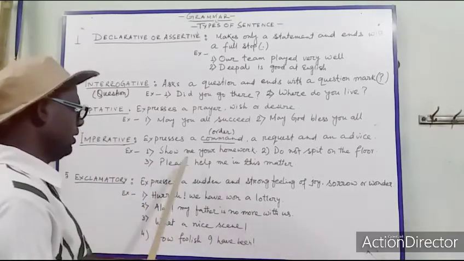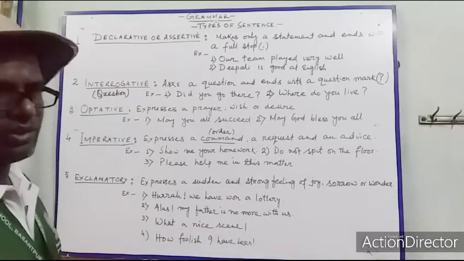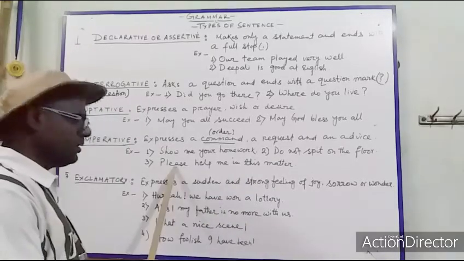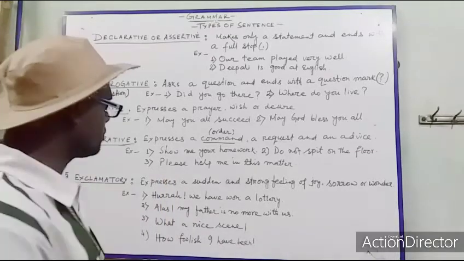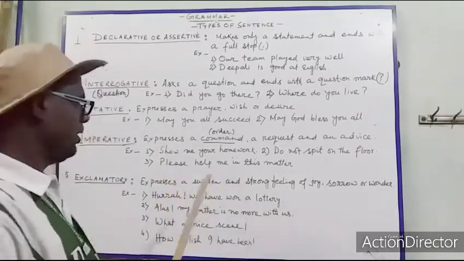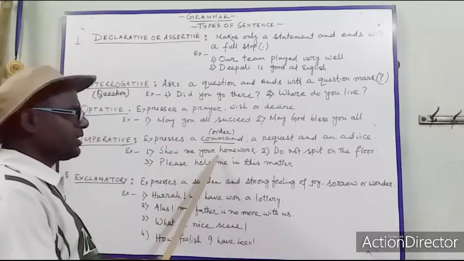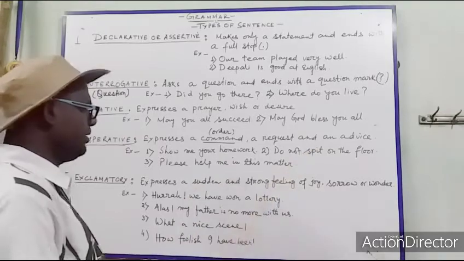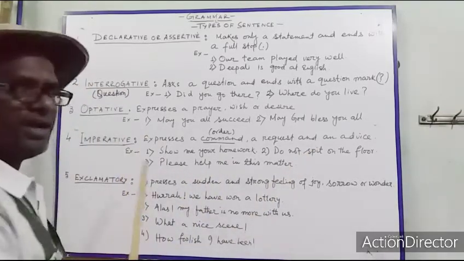Next sentence, please help me in this matter. So here the word please is expressing a request. Whatever order, advice and request, that comes under imperative sentence.